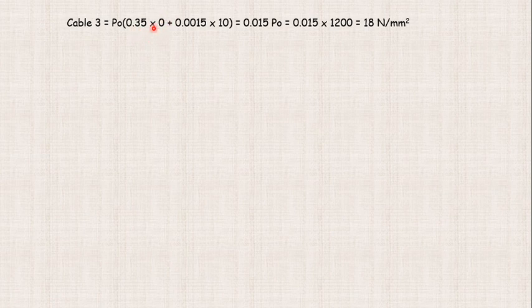For cable number 3 we don't have any slope because it is a straight cable, so there is no slope action. We are only left with 0.015 P naught, which multiplied by 1200 gives the value of 18 Newton per mm square. So the percentage loss of cable number 3 is 18 divided by 1200 into 100, which comes out to be 1.5 percent. So this was problem number 6, which we have solved with the 3 cables with regard to frictional loss.